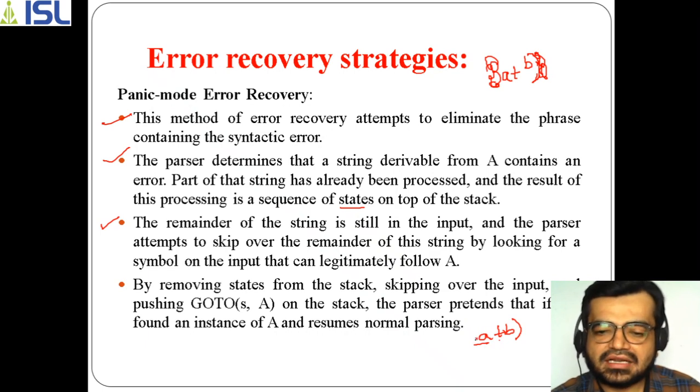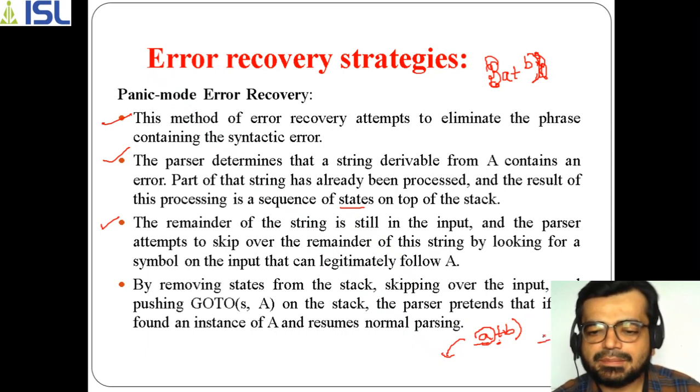So what happens is that this A is already there in the stack. Okay, then the top of the stack, because that has been performed by a shift operation. But when it comes to this symbol, you may find that the given symbol is erroneous in nature. So simply, the remainder of this string, plus B closing bracket, is the remainder of the string.